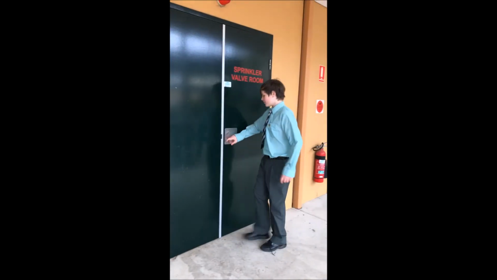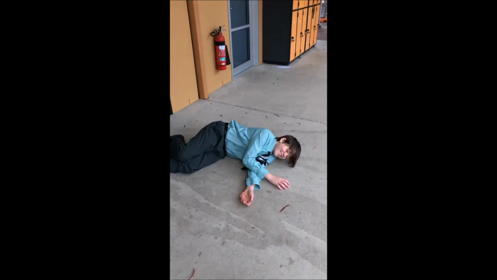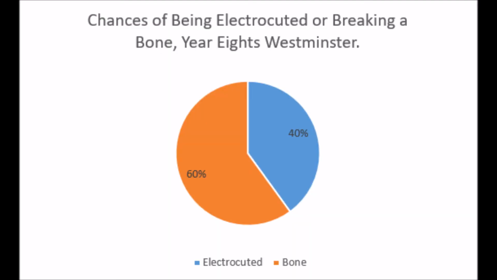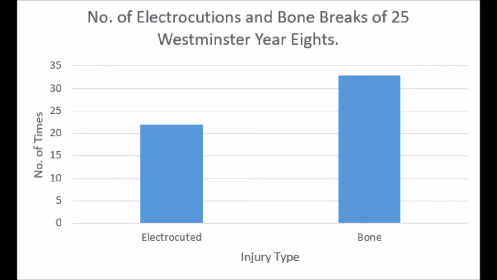For our next scenario, we wanted to collect data from the Year 8 students at Westminster School. So we compared being electrocuted or breaking a bone as a Year 8 Westminster student. As with our other scenarios, we begin with a hypothesis. We all agreed that you have a much higher chance of being electrocuted than breaking a bone. As before, we asked the same random 25 Westminster Year 8s how many times in their lives they have been electrocuted or broken a bone.